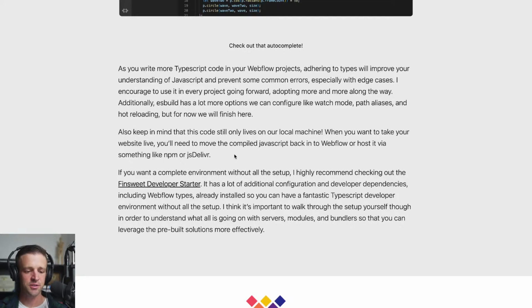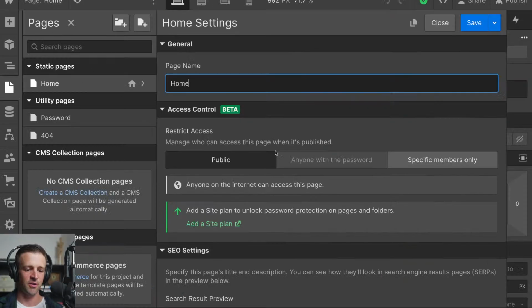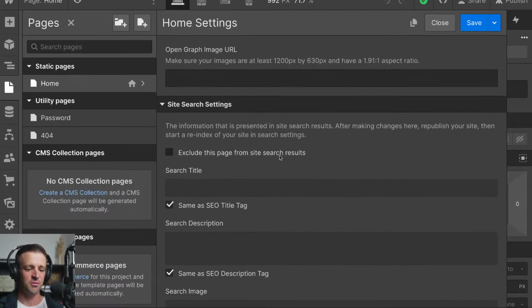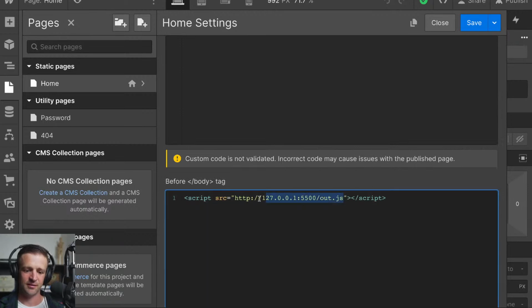Okay, so 2 notes that I want to leave you with are, 1, this is still hosted on our computer, right? If you are at home and you type this into your browser bar, you're most likely going to get an error unless you're actually serving some code on port 5500. So now we need to host our code somewhere else. And whether you host it on NPM or from GitHub, or you want to copy and paste your code back into Webflow, the sky's the limit on where you can go now. But that's a topic for a different stream.